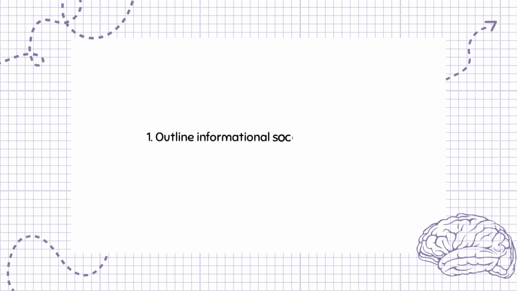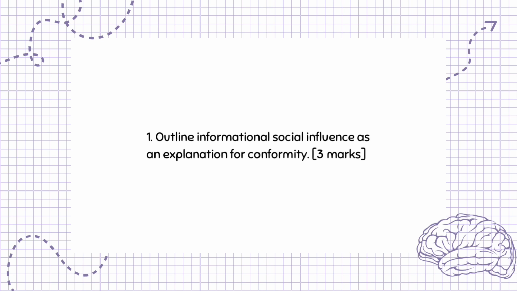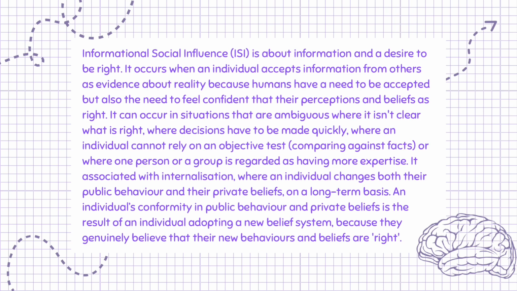Question 1. Outline informational social influence as an explanation for conformity. 3 marks. Informational social influence, ISI, is about information and a desire to be right. It occurs when an individual accepts information from others as evidence about reality because humans have a need to be accepted but also the need to feel confident that their perceptions and beliefs are right. It can occur in situations that are ambiguous where it isn't clear what is right, where decisions have to be made quickly, where an individual cannot rely on an objective test, comparing against facts, or where one person or a group is regarded as having more expertise.